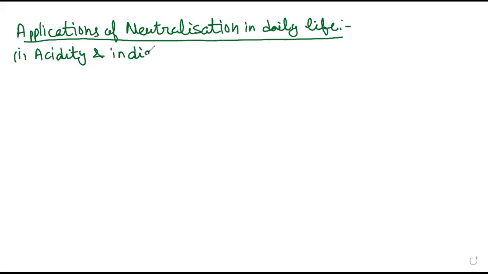We all have heard this word, indigestion, acidity. Sometimes when you are in school, you feel pain in your stomach, right? And you go to the medical room, and then the ma'am asks whether you might be having some acidity or indigestion, though you ate in the morning at breakfast.